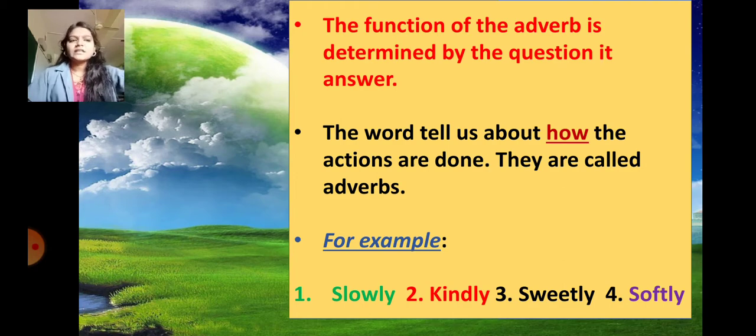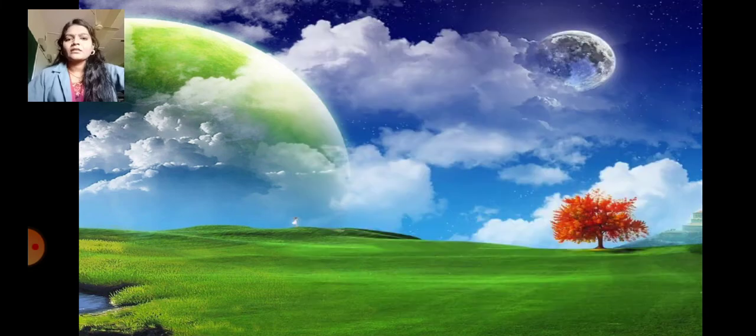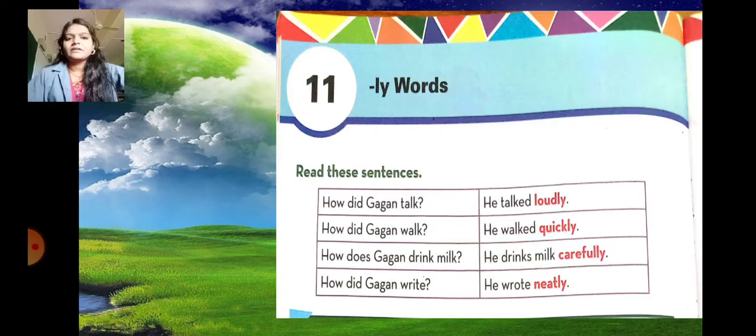So students, if you ask a question to a sentence with how, whatever answer comes, that is called an adverb. For example, in our textbook, one table is given. Let's read this table. How did Gagan talk? He talked loudly. How did Gagan walk?